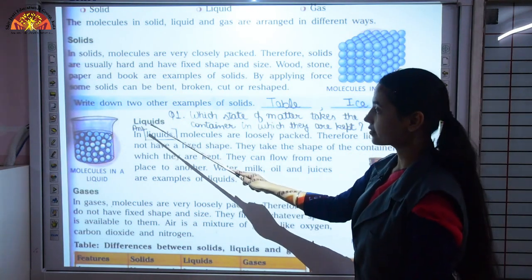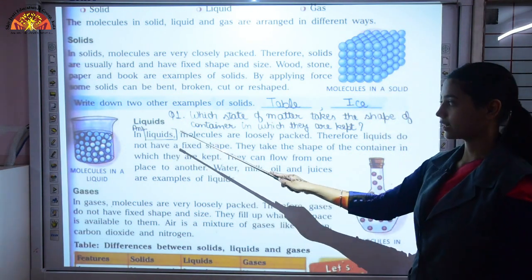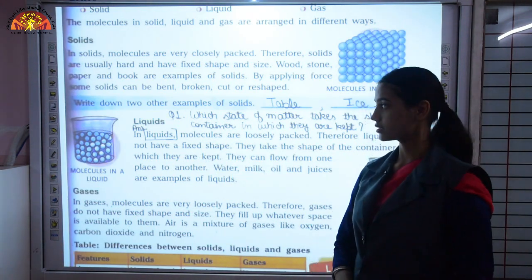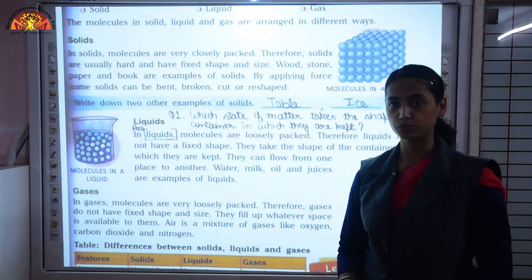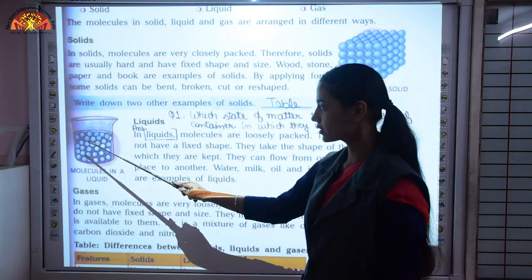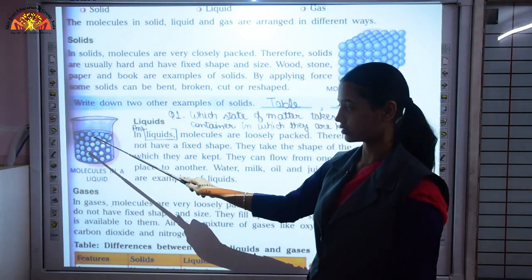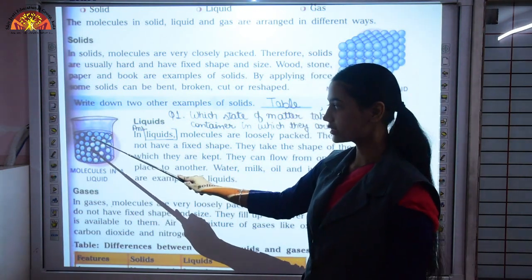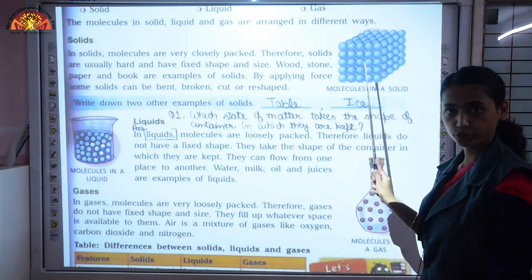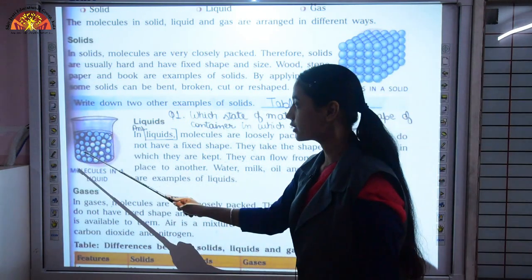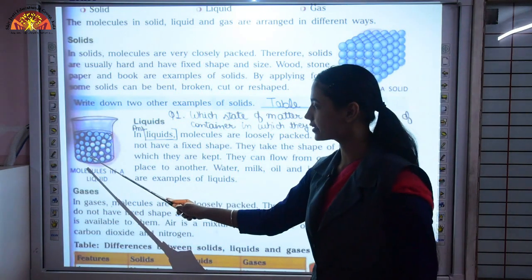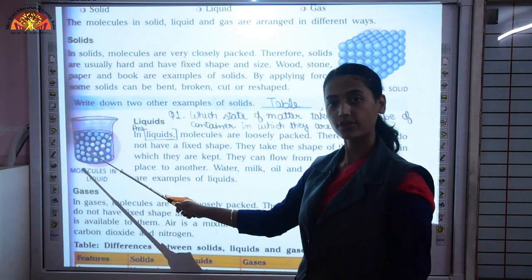Then another category is liquids. Again, we'll talk about the arrangement of molecules in the liquid state. Now what is the arrangement of molecules? Here you can see a beaker, and inside that beaker those small spheres are drawn. In case of solids they were very tightly packed to each other, but here they are not very close to each other, they are loosely packed. So this is the arrangement of molecules in case of liquid.